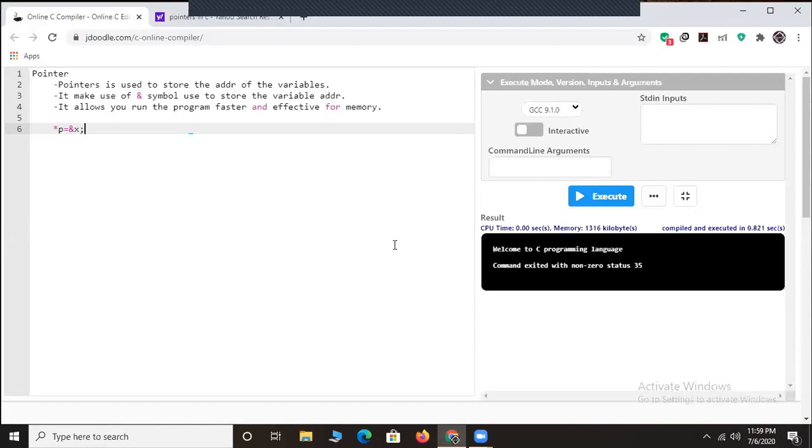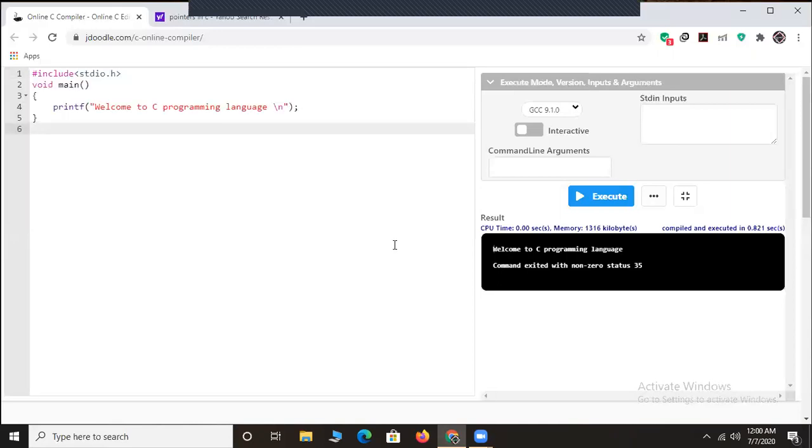For more clarity, friends, do one thing. I'll write a sample code for you regarding pointers so that you'll have a clear understanding of how we make use of a pointer. If you want to note it down, kindly pause the video and note down all the points for better understanding. I'll take this off and move on with the simple syntax of C programming language.